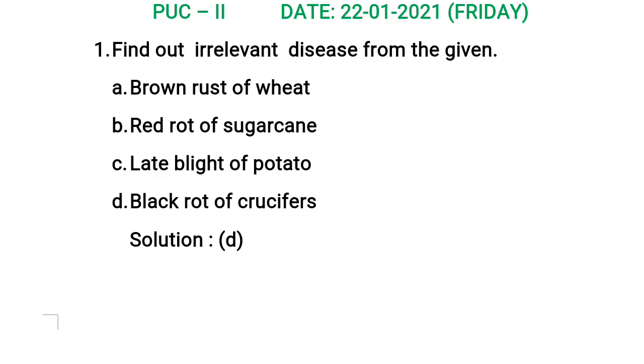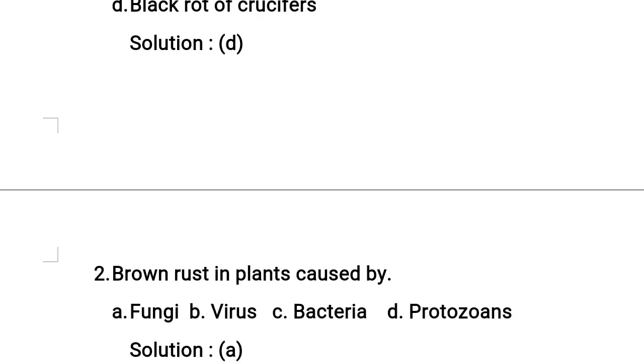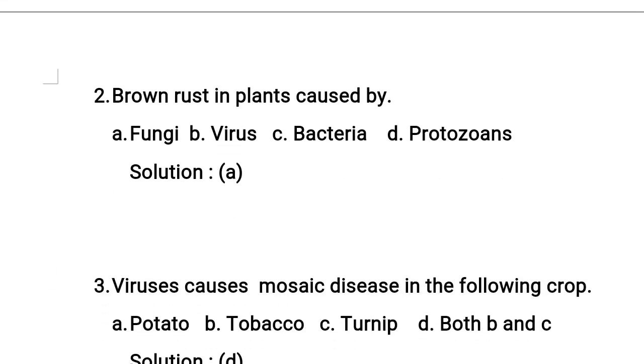So the correct answer for the irrelevant disease is option D, black rot of crucifers, caused by bacteria. This is a very important concept. Hope you understood the explanation of this question. Now moving to the second question: brown rust in plants is caused by. Just now we had a discussion. Let us see this question in detail.